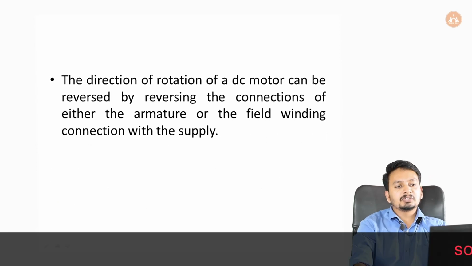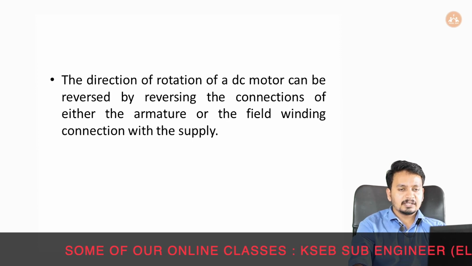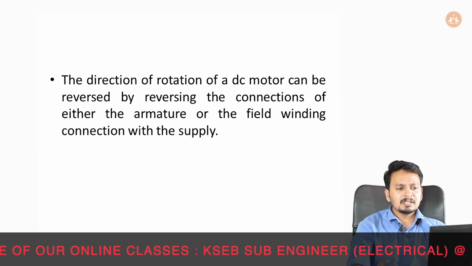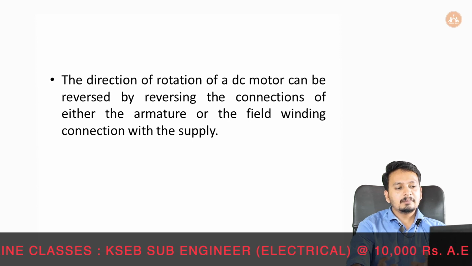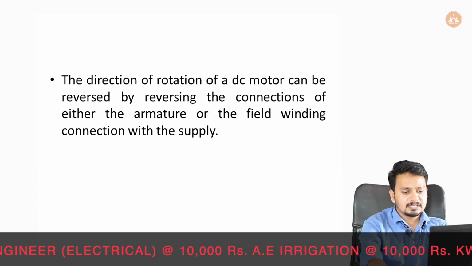The direction of rotation of a DC motor can be reversed by reversing the connections of either the armature or the field winding connection with the supply. So we just have to reverse either the armature or the field connection with the supply. Okay, that is all we need to reverse.